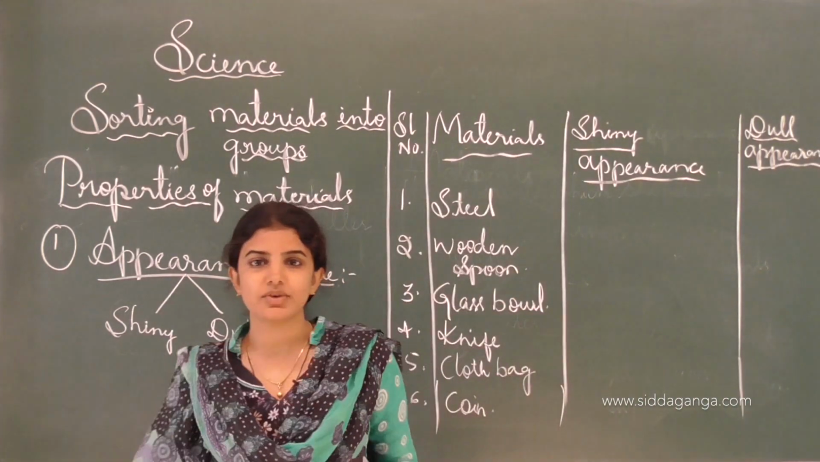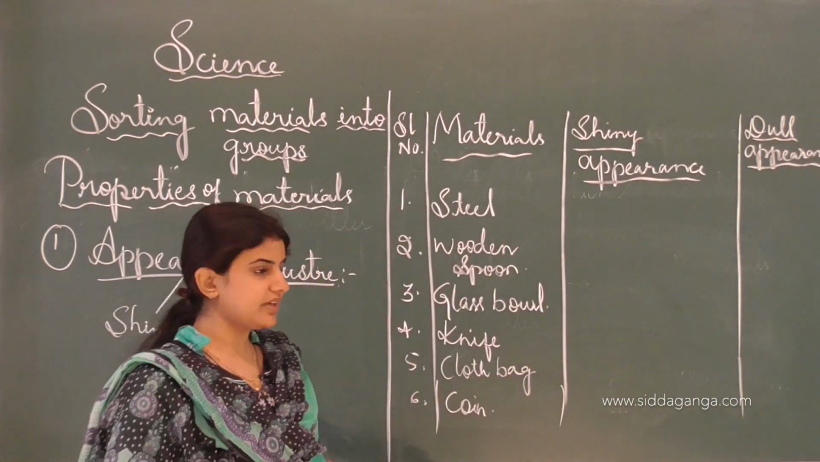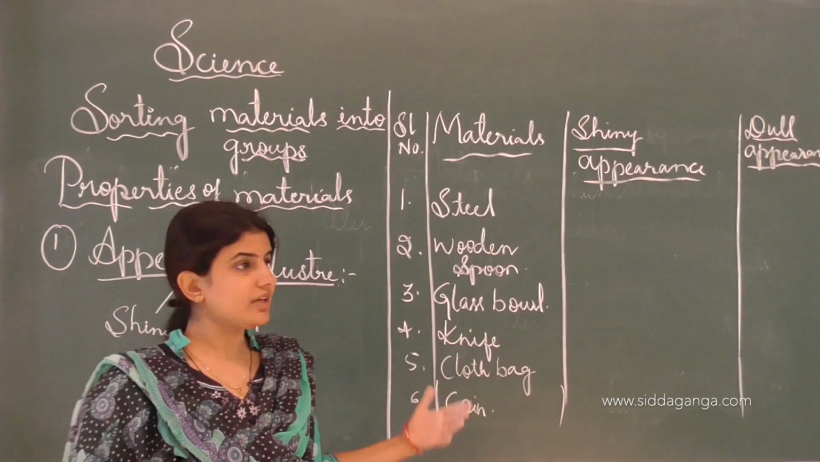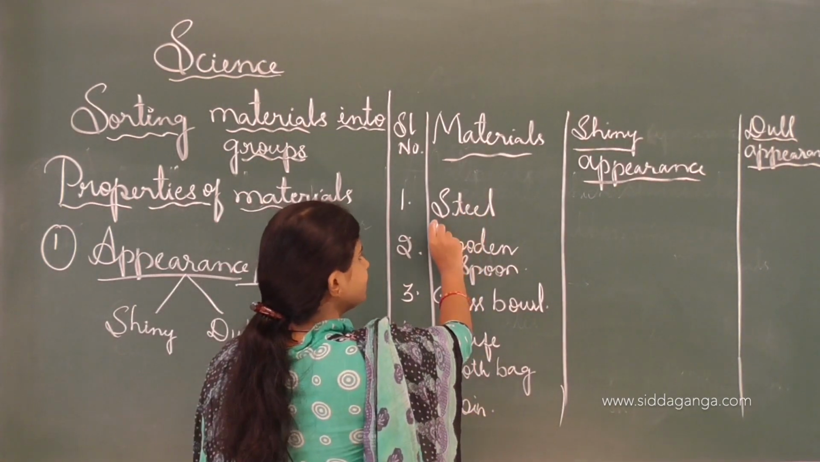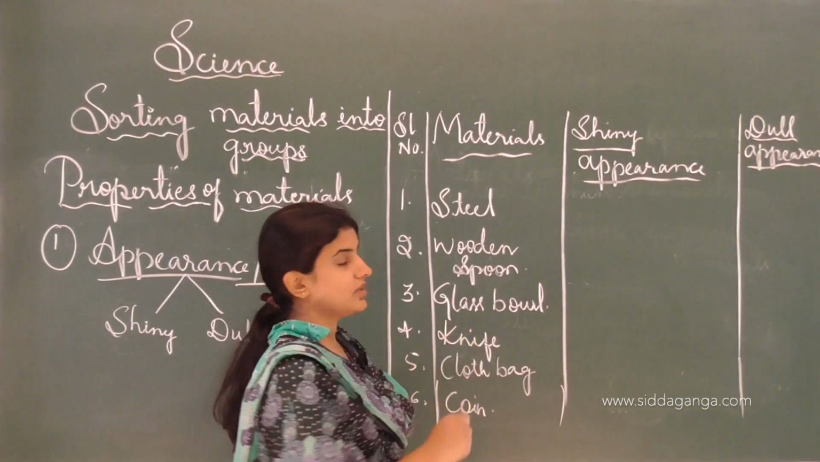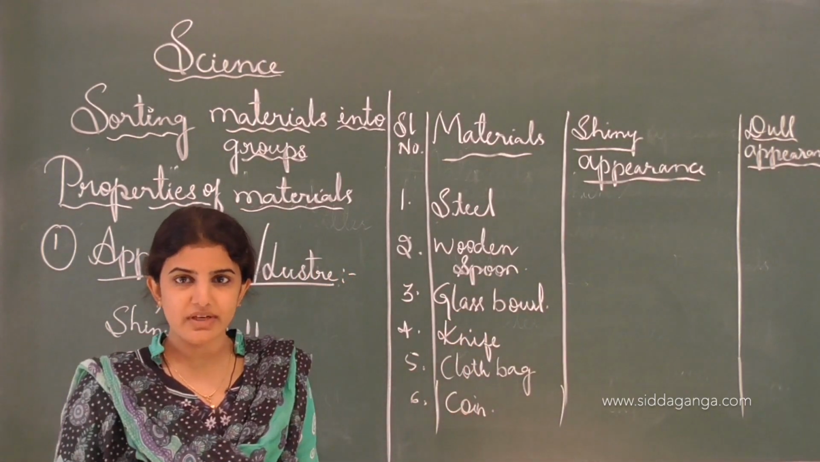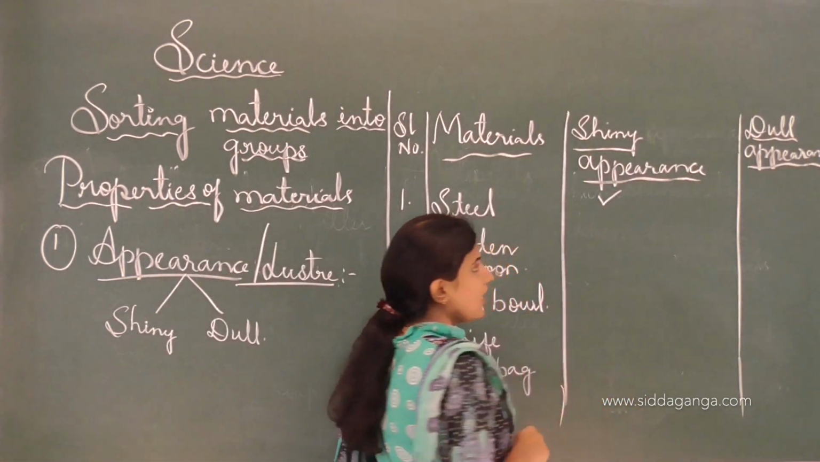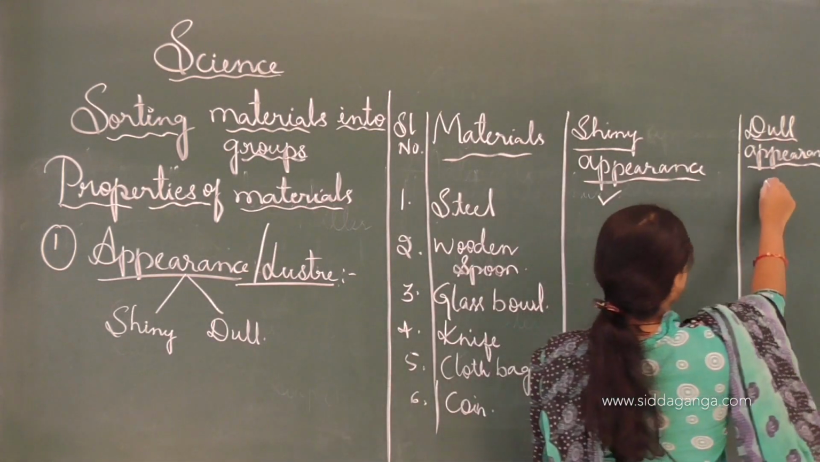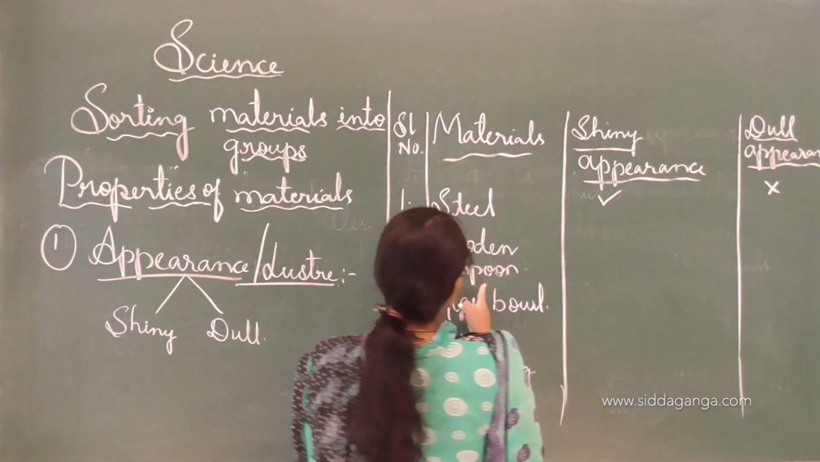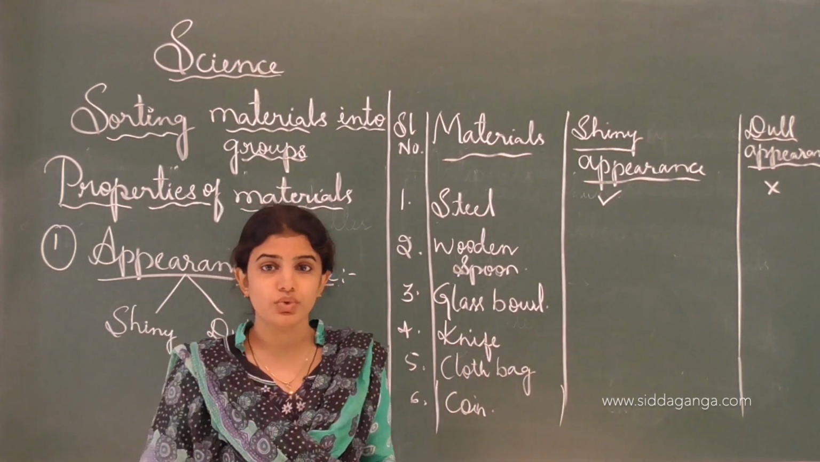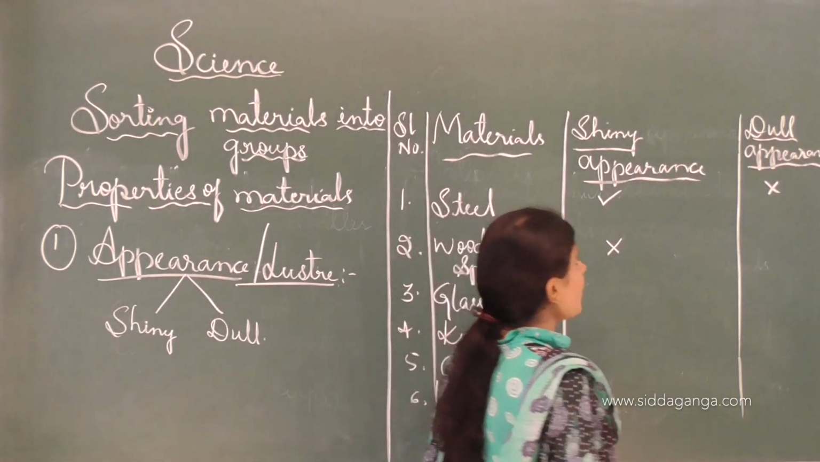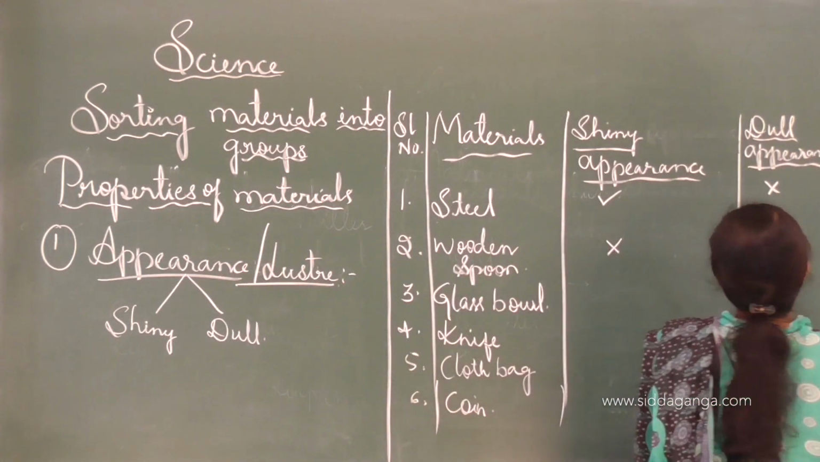See, you can list out different types of material in your notebook also, or a rough book. You have to practice it. See, materials like steel. Steel, shiny appearance. When the light falls onto the steel plate or steel spoon, it will shine. See, I will put a right mark here, and it doesn't have the dull appearance, so I will write wrong here. And the wooden spoon, compared to the steel spoon, it doesn't have shine, and that's why I will put wrong here. And the dull appearance I will put right here.